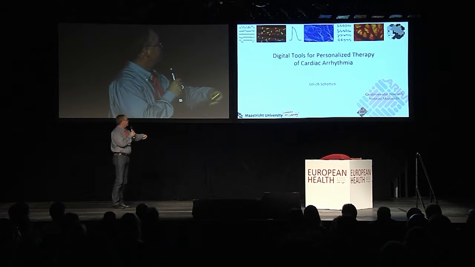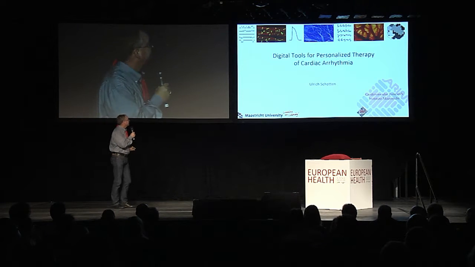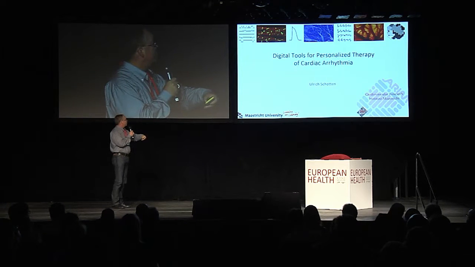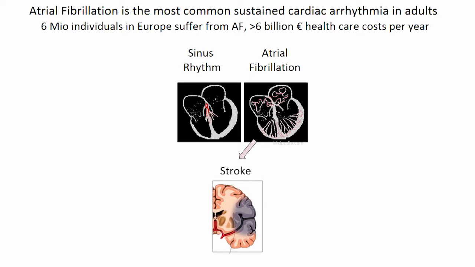Good morning, ladies and gentlemen. This presentation is about atrial fibrillation. Atrial fibrillation is the most common cardiac arrhythmia in adults. More than 6 million people in Europe suffer from atrial fibrillation, and this causes more than 6 billion euros healthcare costs every year. So this is clearly a problem of epidemic scale.